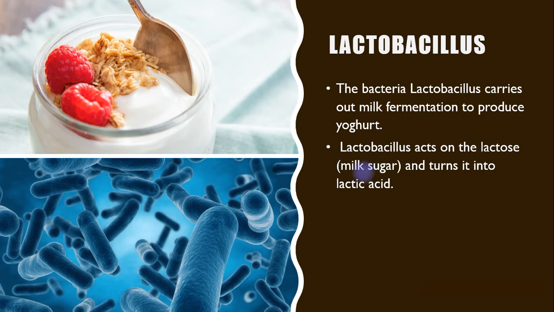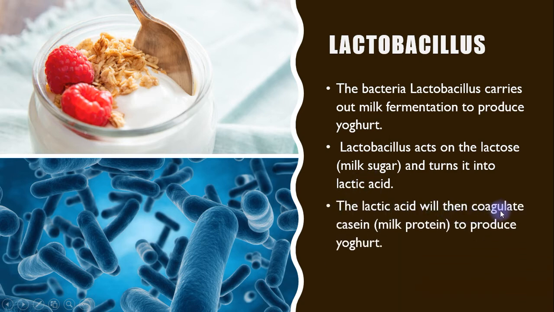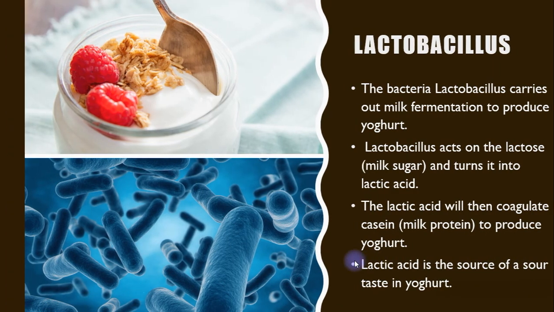It is a milk sugar, the sugar that can be found in milk. So Lactobacillus acts on the lactose and turns it into lactic acid. The lactic acid will then coagulate the casein to produce yogurt. The lactic acid is the source of the sour taste in yogurt.